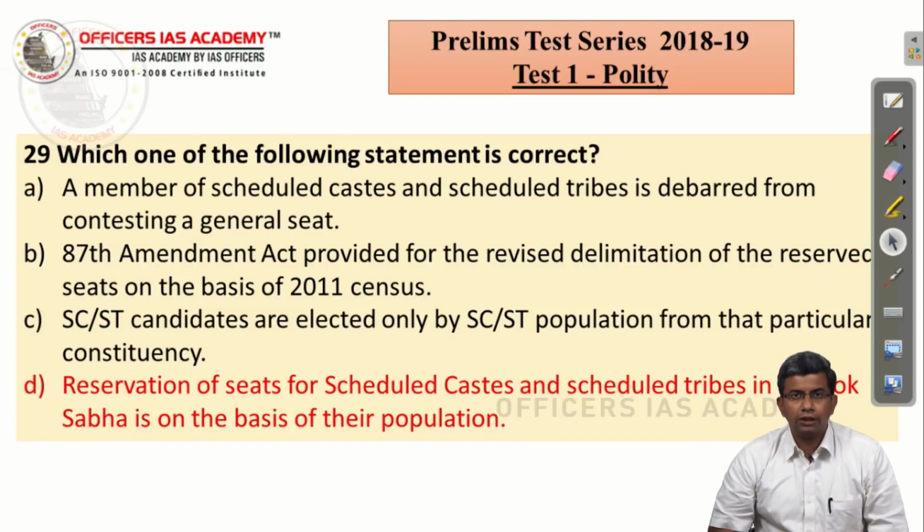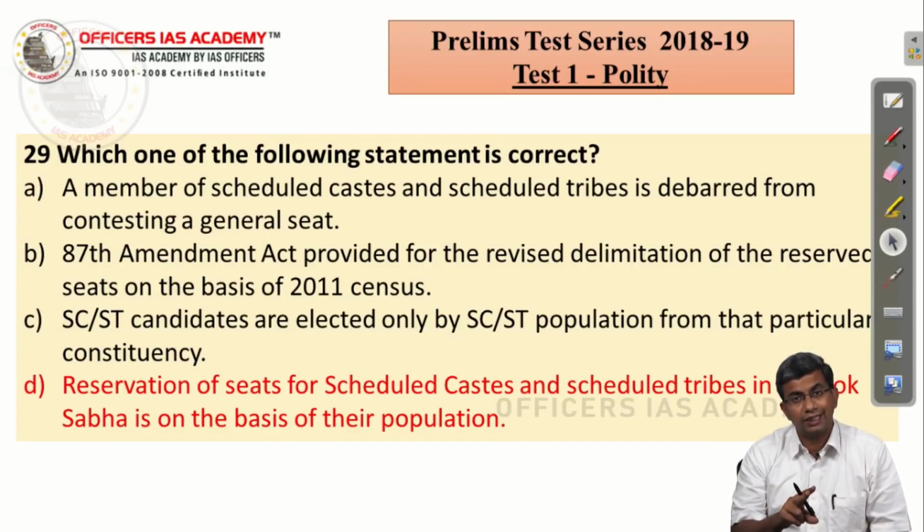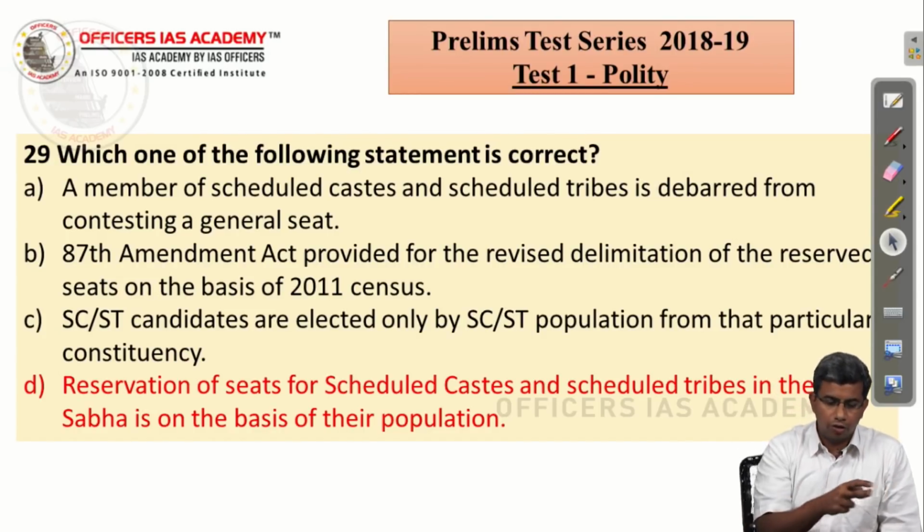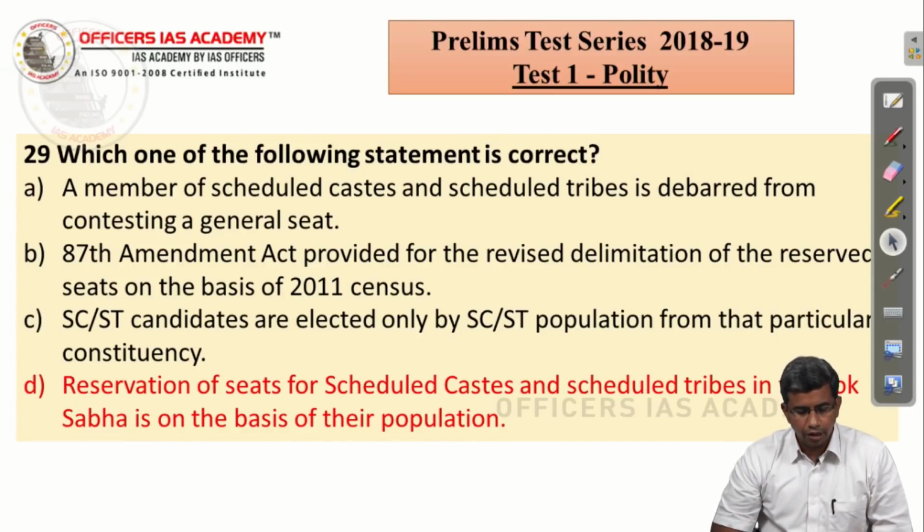A member of scheduled caste and scheduled tribe is debarred from contesting in a general seat? No. It is only a member of non-scheduled caste or non-scheduled tribe who is debarred from contesting in the reserved constituencies which are reserved for the scheduled caste or scheduled tribe respectively. So it is not the other way around. So the first statement is incorrect.